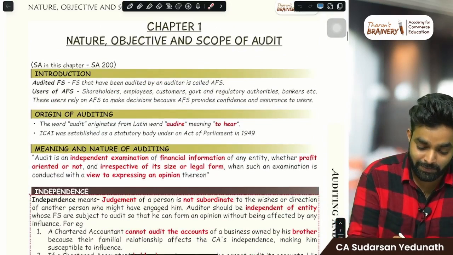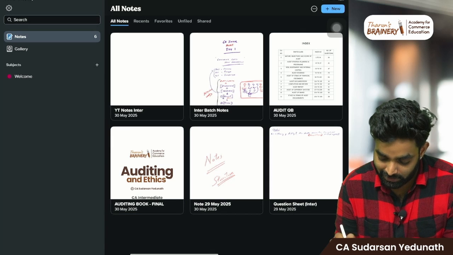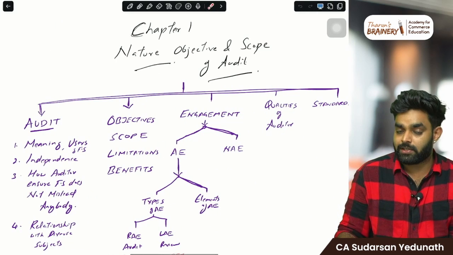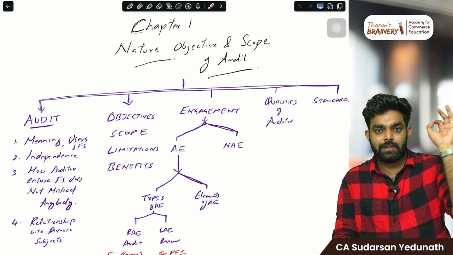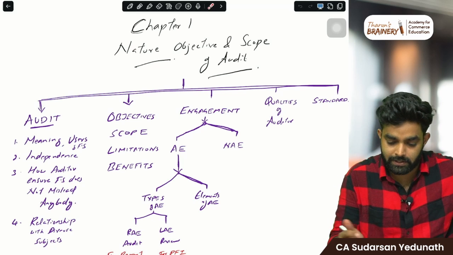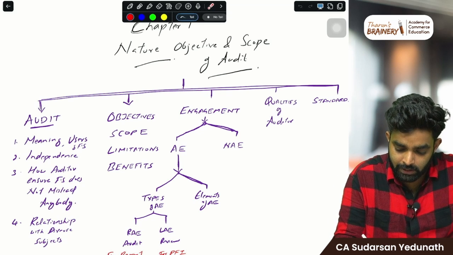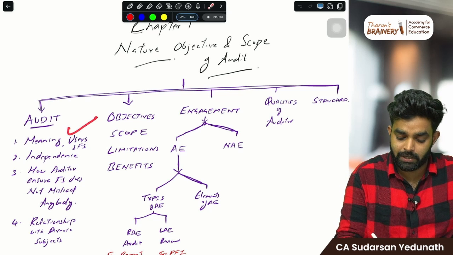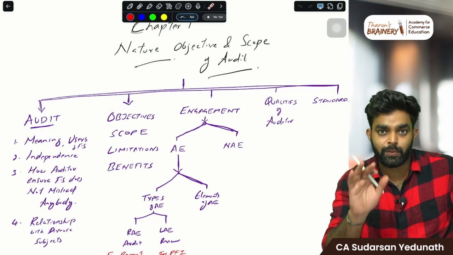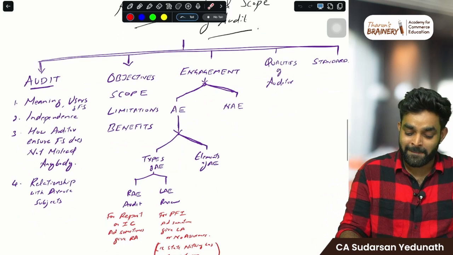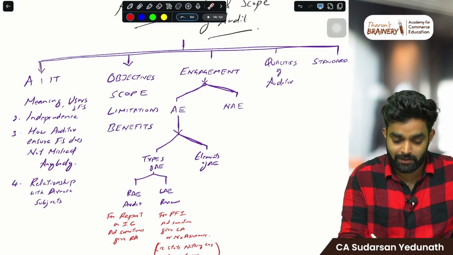So this is a chapter. Before we head into the chapter, let's look at the structure of the chapter. This is the way I teach auditing. Before we start a chapter, the structure of the chapter should be in your head. First, we'll be learning about the meaning of auditing. I've divided the chapter into 4 chunks. So first is the meaning of auditing.